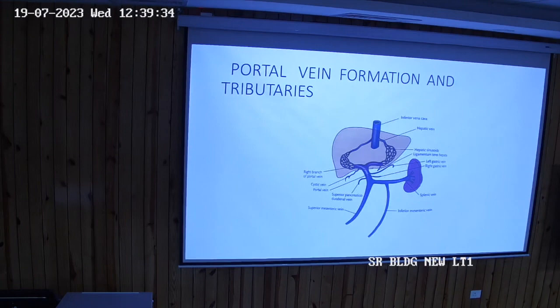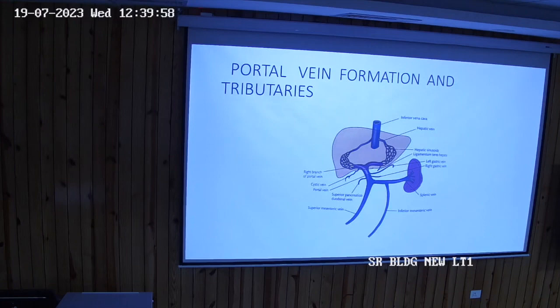Understood? So this is the difference before birth. So now you know left umbilical vein is bringing blood from the placenta to the left. Say it fully, from the placenta to the left branch of the portal vein. And from there it's going through the ductus venosus to the inferior vena cava, bypassing the liver before birth. But after birth, this doesn't happen.